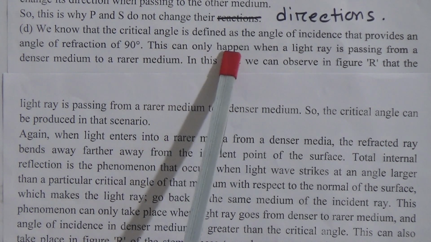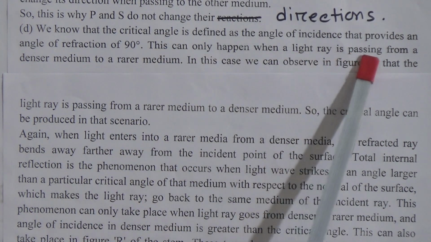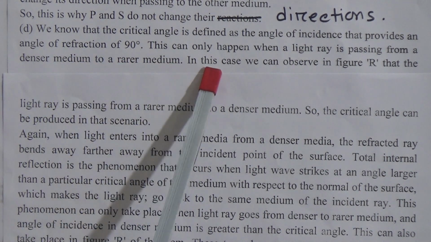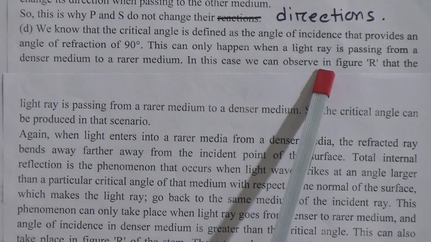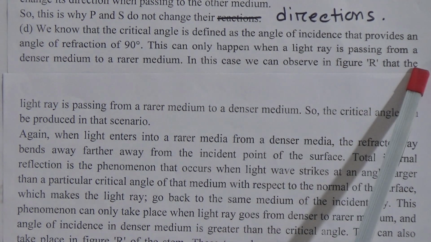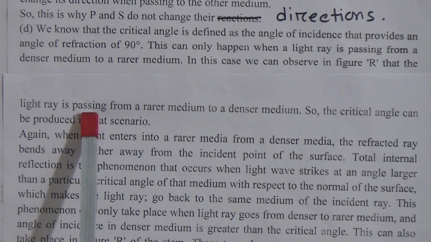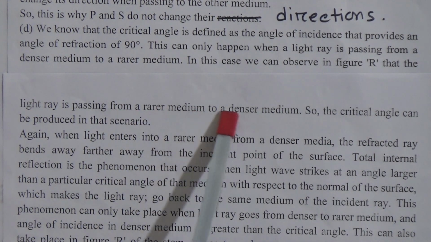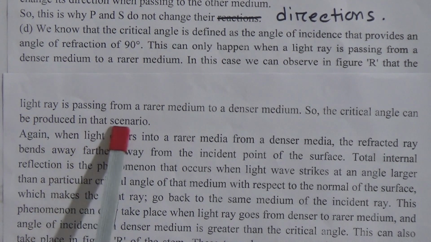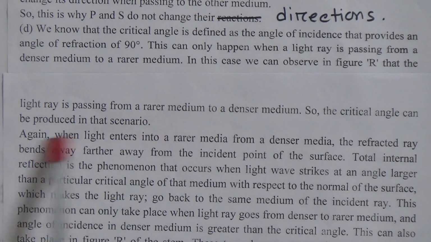This can only happen when light ray is passing from a denser medium to a rarer medium. In this case, we can observe in the figure R that the light ray is passing from a denser medium to a rarer medium, so the critical angle can be produced in that scenario.